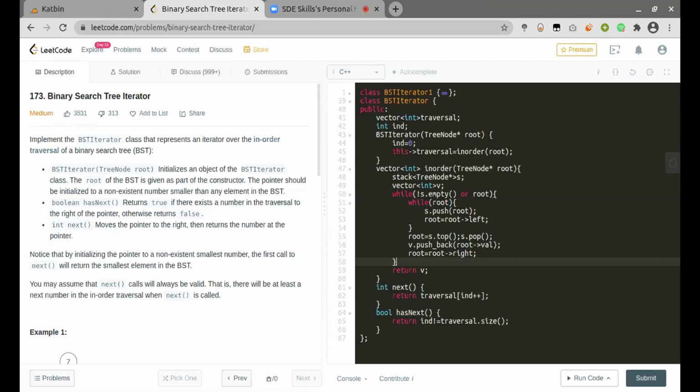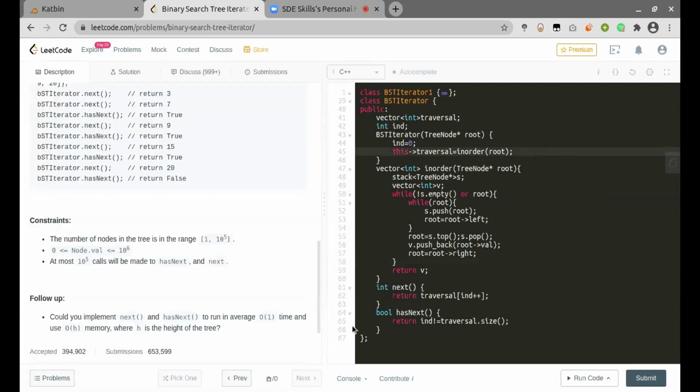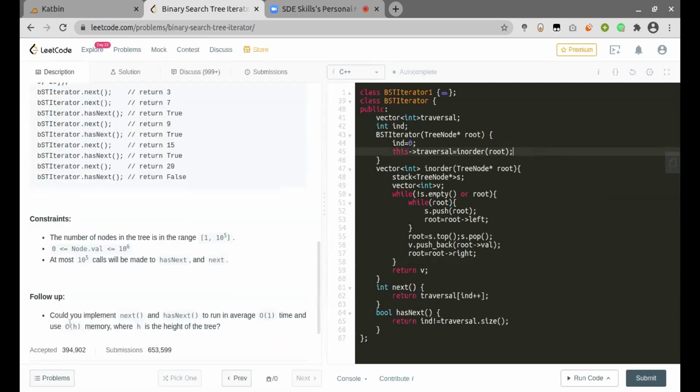Right, yeah. So in this approach, again, we are using extra space of the total number of nodes, which is n here. But since they have specifically mentioned in the follow-up that at most we can use O of h, where h is the height of the tree, even here, if we take the space complexity of the explicit stack, at most this stack will be filled with h nodes. So the total space complexity will be almost O of n plus h here.